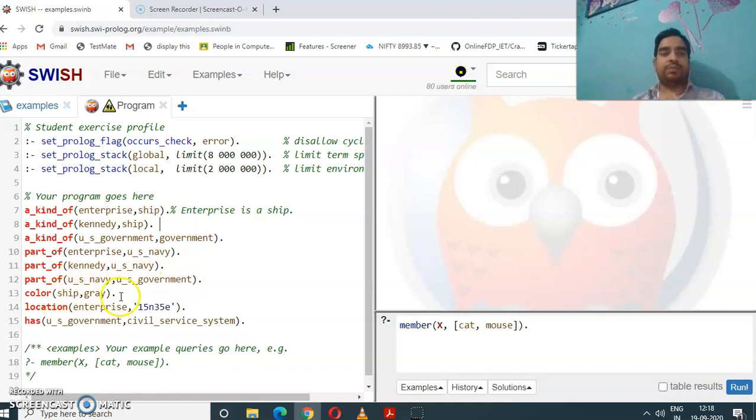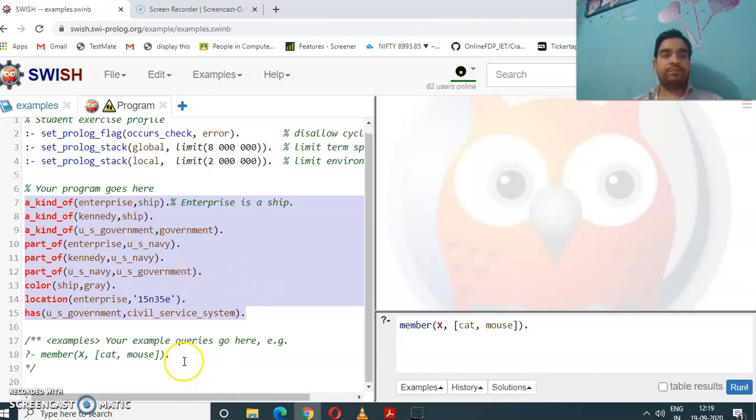The color of the ship is gray, and the location of the Enterprise is this, and US government has civil service systems. So these are some facts in the English language. We are just trying to store the knowledge base in the Prolog language.